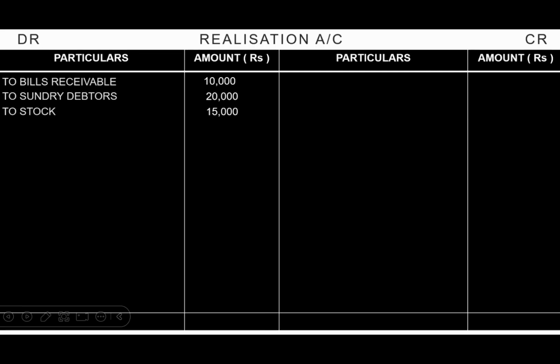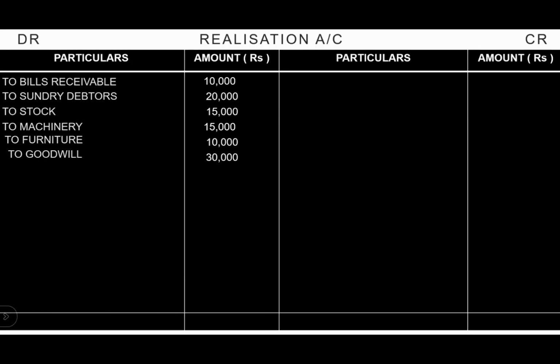The book value is 15,000. Next we have machinery. The book value of machinery is 15,000. Next, we have to bring down furniture. The book value is 10,000, and we have to also bring down the goodwill, where the goodwill here has to be treated like any other asset. Goodwill will be rupees 30,000.